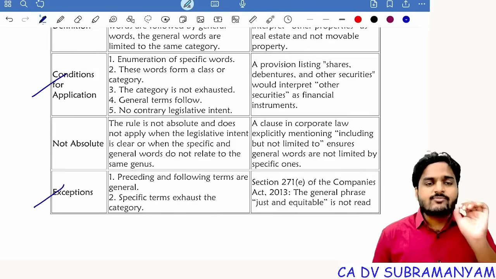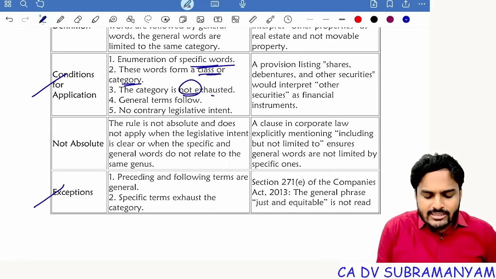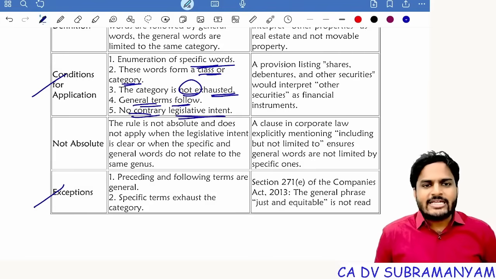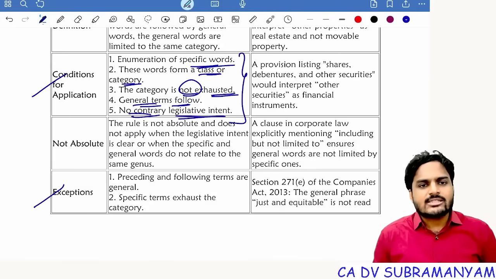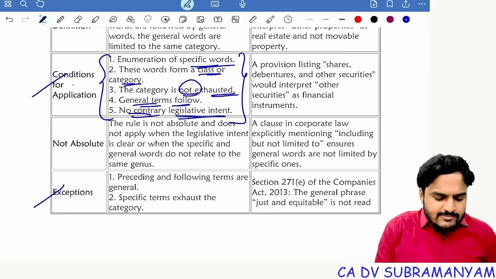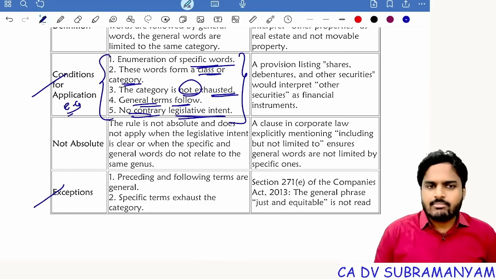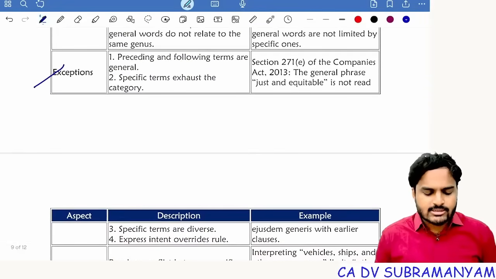What are the conditions for application of ejusdem generis? Enumeration of specific words, the words form a class or category, and the category is not exhausted. General terms follow. No contrary legislative intent. So in a law, suppose the rule of ejusdem generis is stated as not applicable, then don't apply the rule of ejusdem generis. So when these five conditions are satisfied, ejusdem generis is applicable. Ejusdem generis is applicable, and ejusdem generis is not applicable in these four cases.